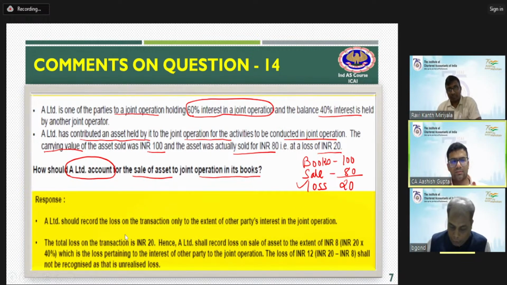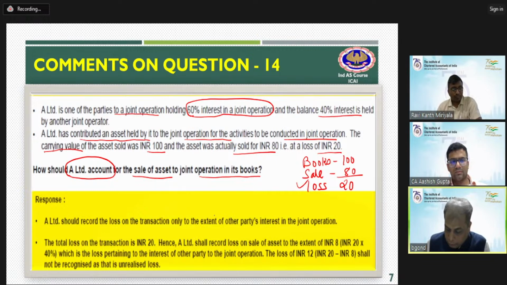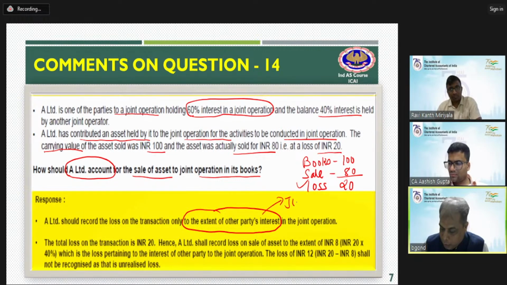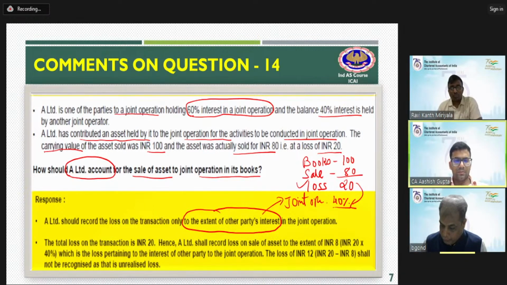A Limited should record the loss on the transaction only to the extent of the other party's interest, meaning the other joint operator. Our interest was 60%, and the other joint operator had a share of 40%. So I need to take 40% of 20, which is 8 rupees of loss.